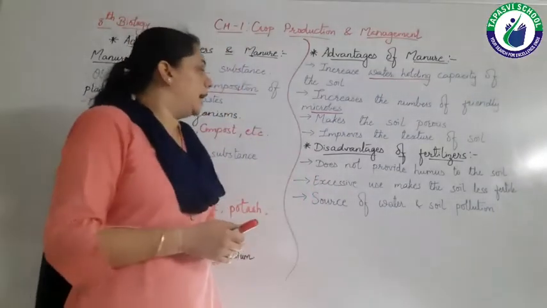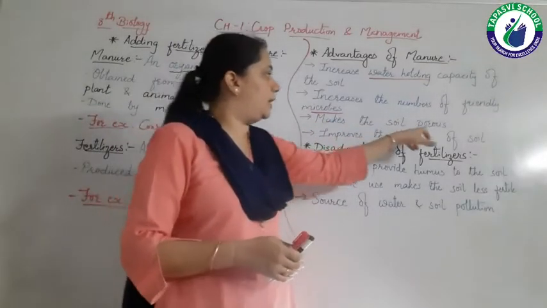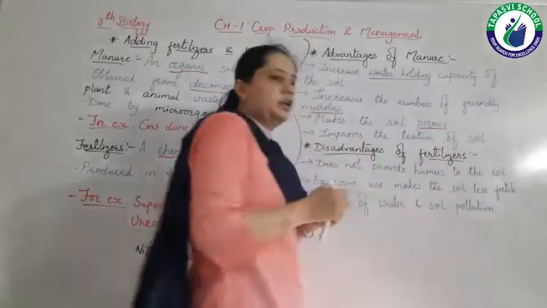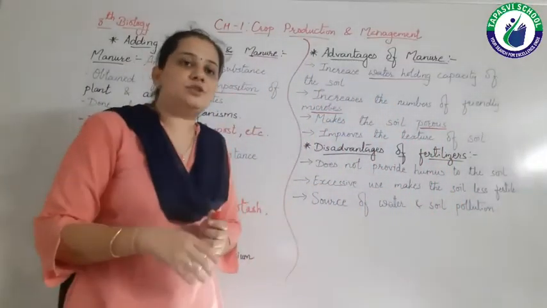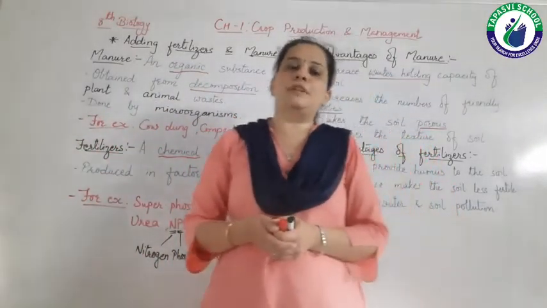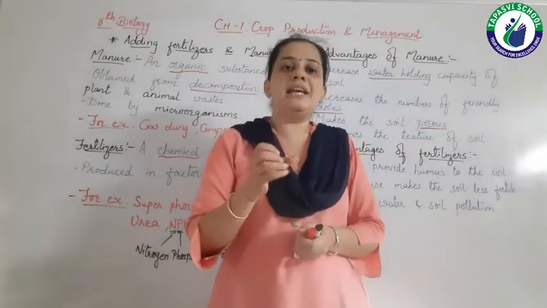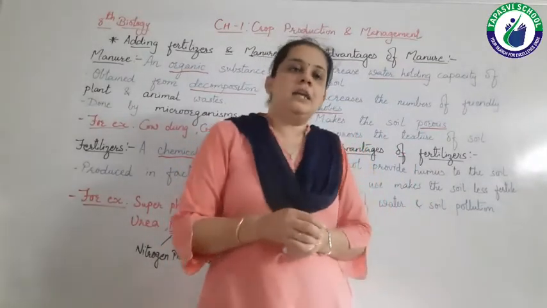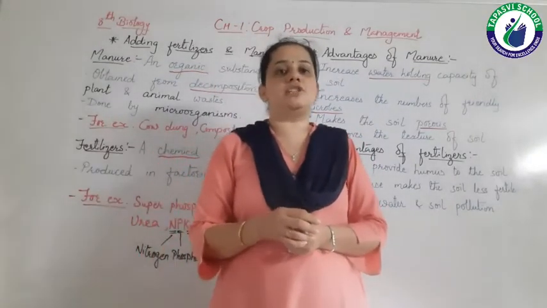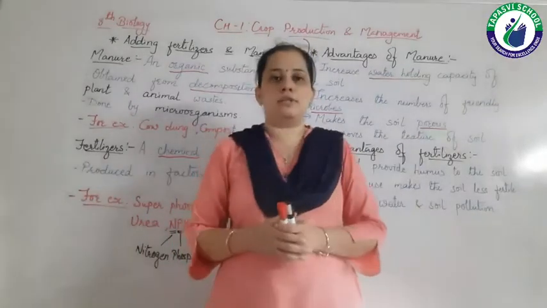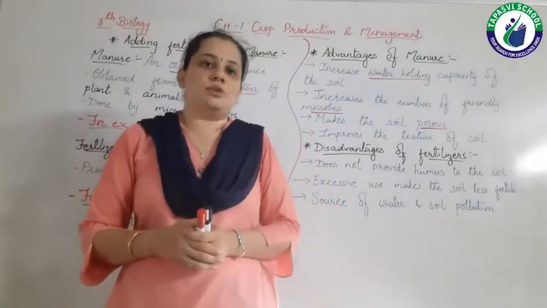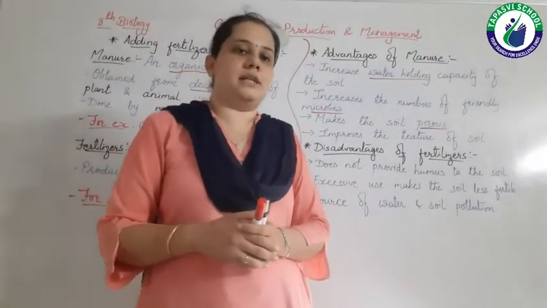Okay, the third advantage is it makes the soil porous. Here, what is the meaning of porous? Porous means with holes, right? So as the soil is having more holes, the roots of the plant can breathe more air. Even the microbes and the earthworms can live in the soil which is having more pores, right? So manure increases, or makes, the soil porous.